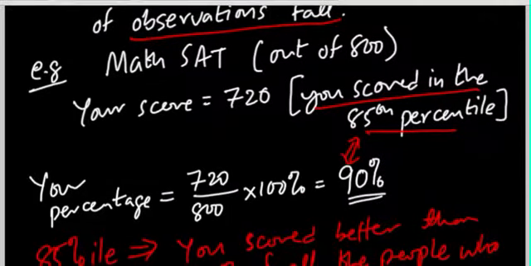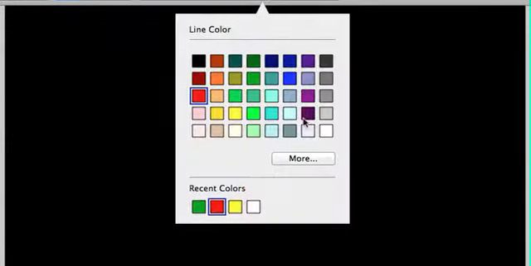So let's explore this a little bit further, where we're going to extend the concept of percentiles to quartiles. So quartile. So if a percentile measures the percent of people that you did better than, then a quartile obviously measures in quarters.